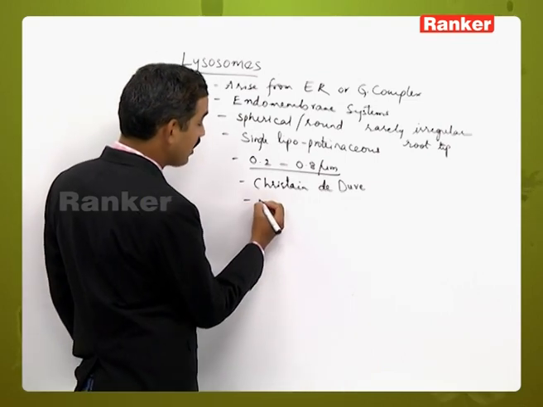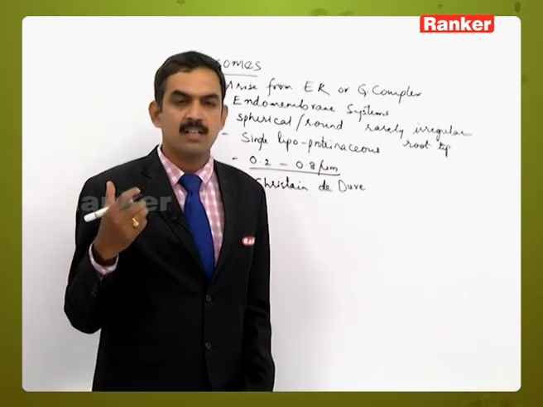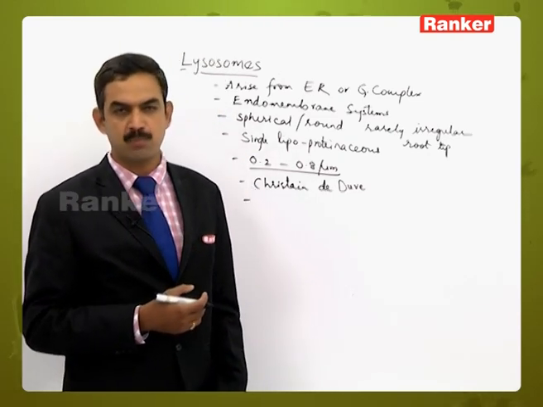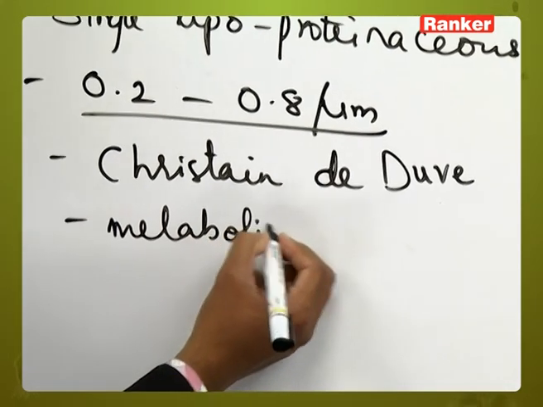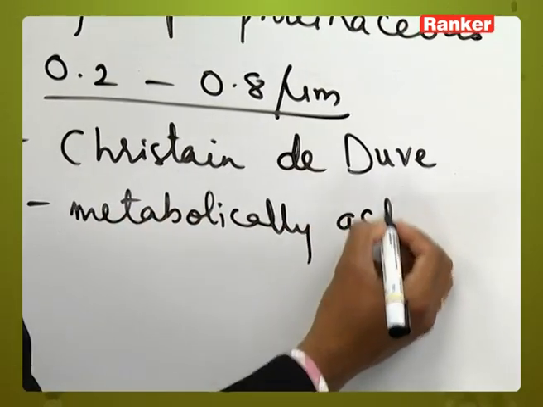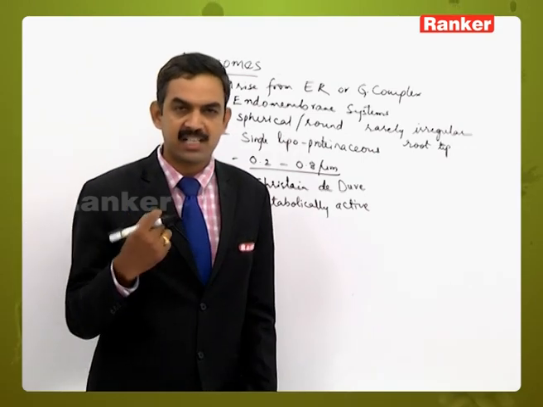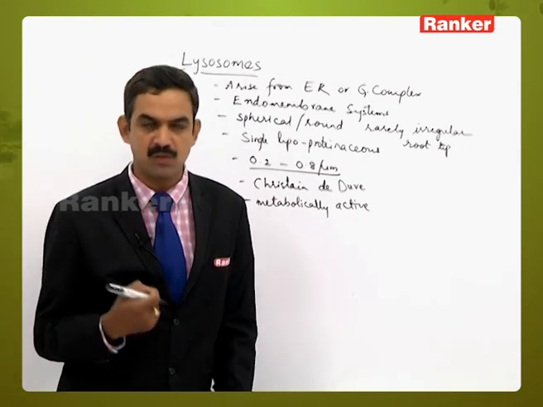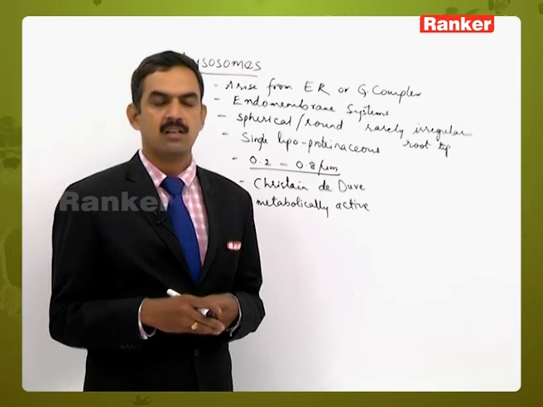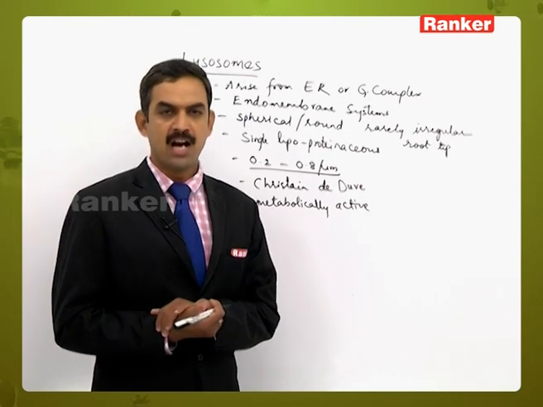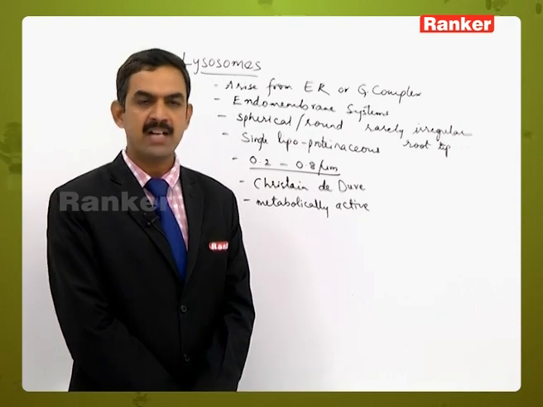Their number depends upon the metabolism or the functional activities of the particular cell. Generally, metabolically active cells contain the highest number of lysosomes, particularly a cell which is undergoing division, or meristematic cells which are repeatedly undergoing division. Repeated mitotic division is a highly metabolically active mechanism. That's why in such cells the number of lysosomes will be very high.